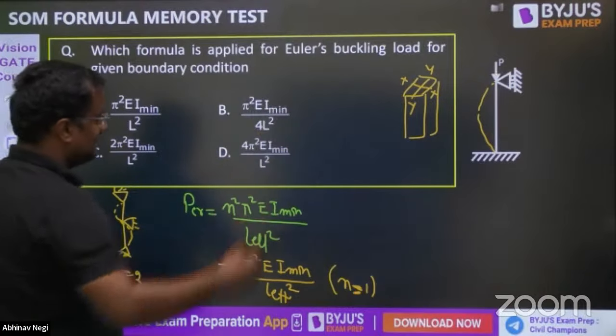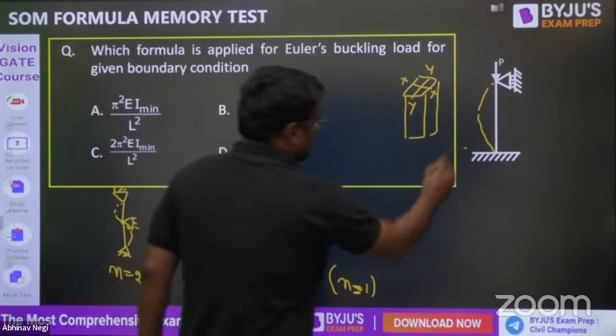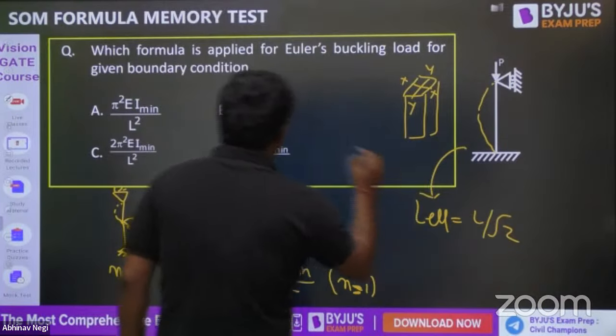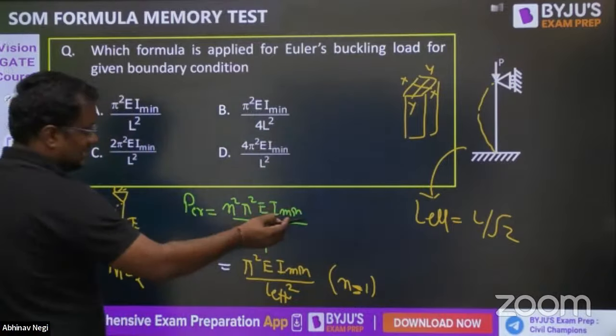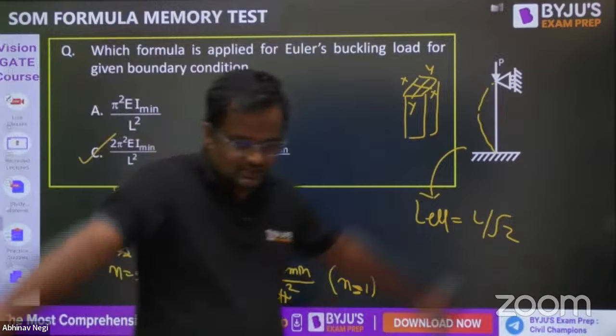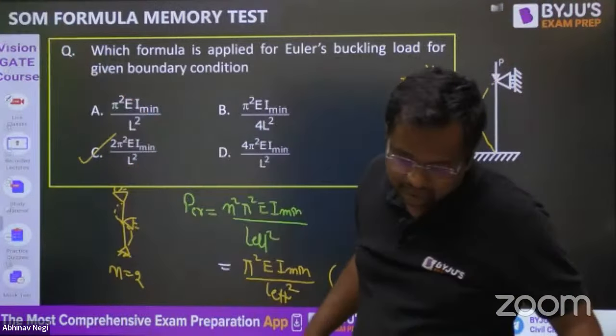Now in this case L effective is L by root 2. So it is pi square EI upon L by root 2 whole square. So that will go over here. It will be C option. Yes, Devan's got it, C.